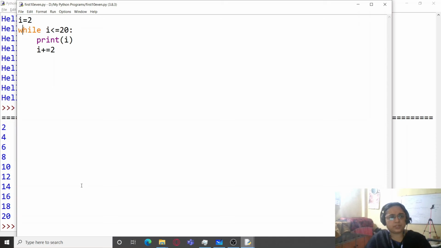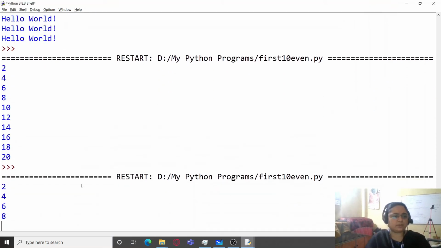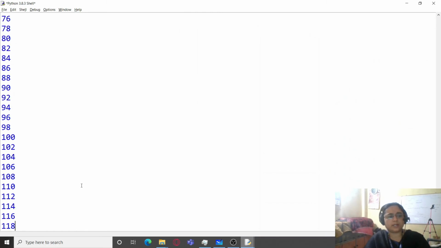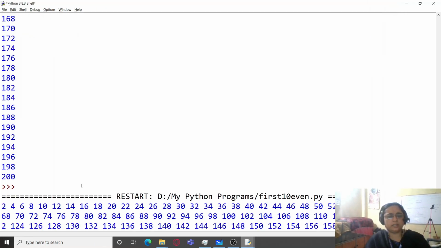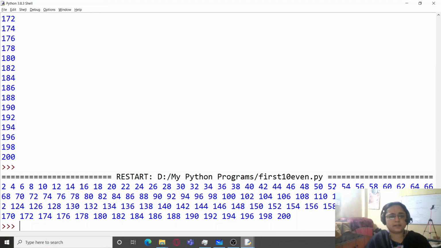If you just make it 200, this program is going to print the first 200 even numbers automatically on its own. And you can also just add this end statement over here so that everything is printed on the same line, and this is how it prints.